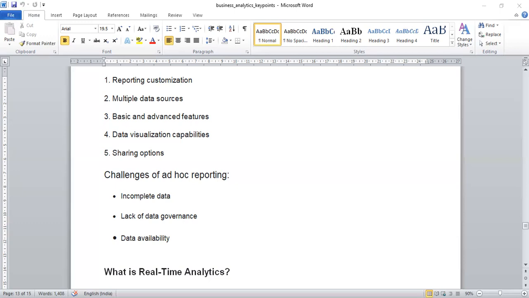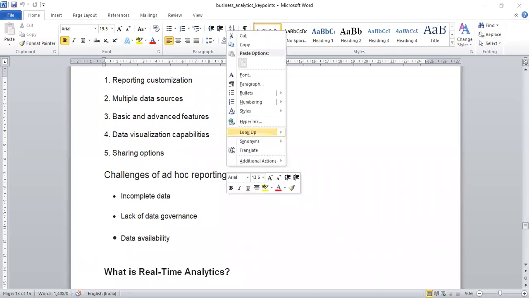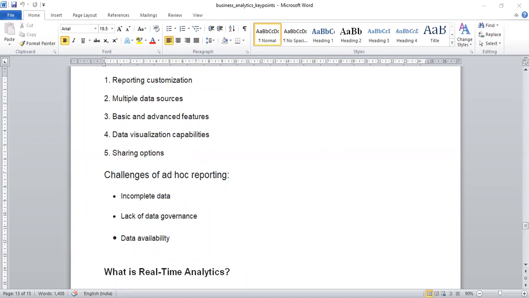Incomplete data: having some but not all of your data in one place is a limitation of ad hoc reporting. So if you are using sliced or extracted data, your reports could become stale and prevent you from seeing the full picture. Stale means they're out of date. You have to confirm that your data is up to date and complete, without any ambiguity.